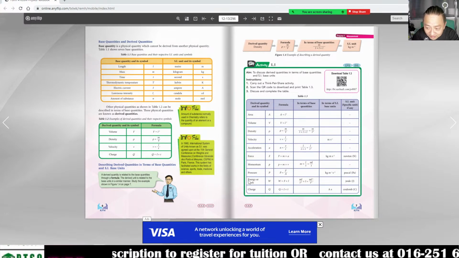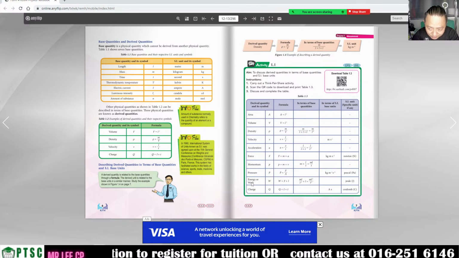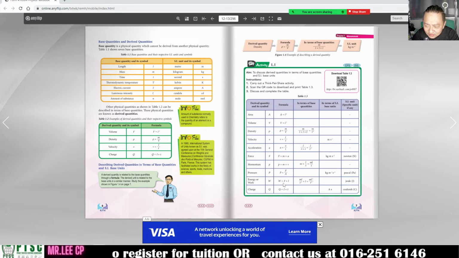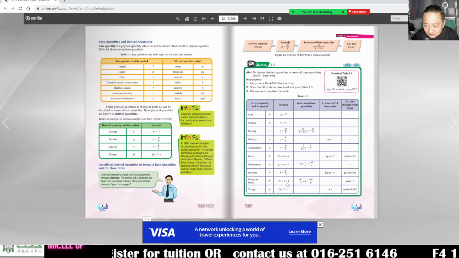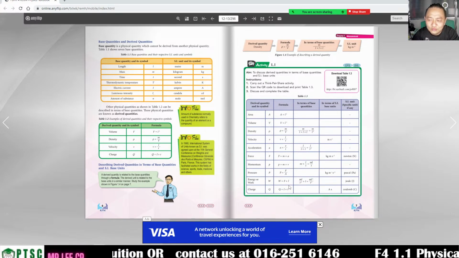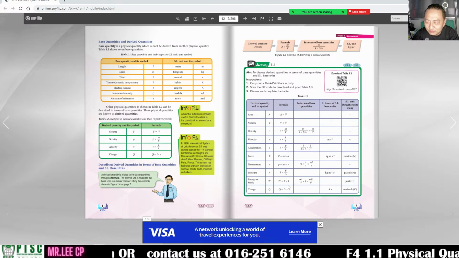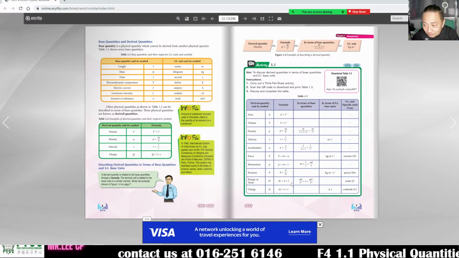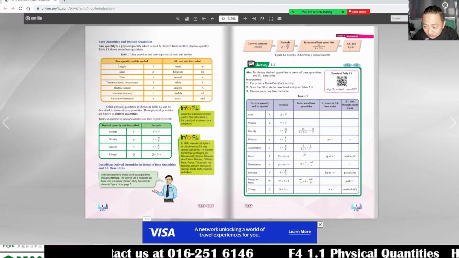Teacher, the energy or work done is force times displacement, no? Yes, they use force times length. Length is displacement also, right? No problem. This one you can do on your own from your textbook.